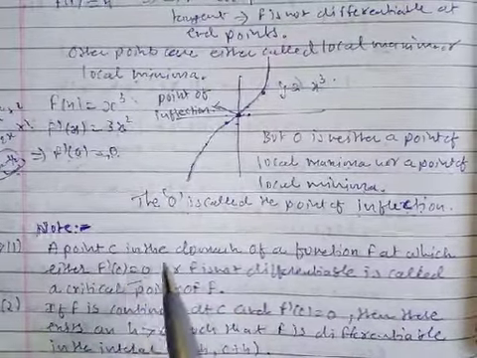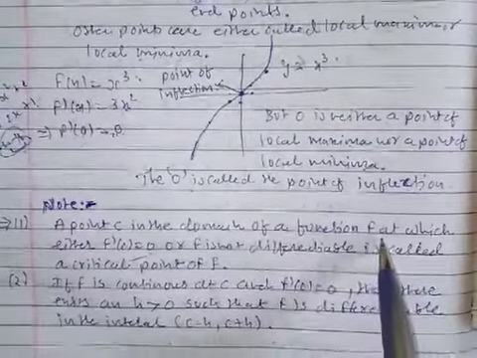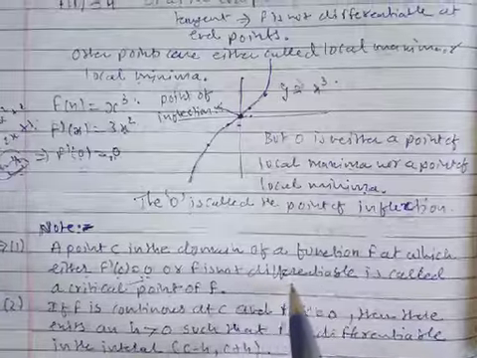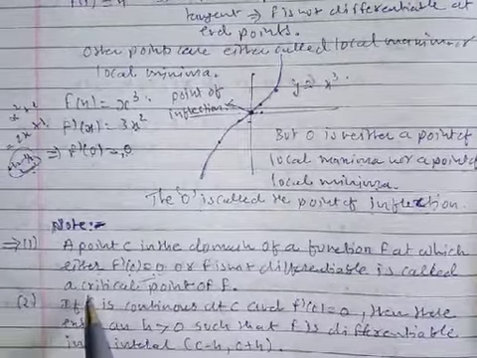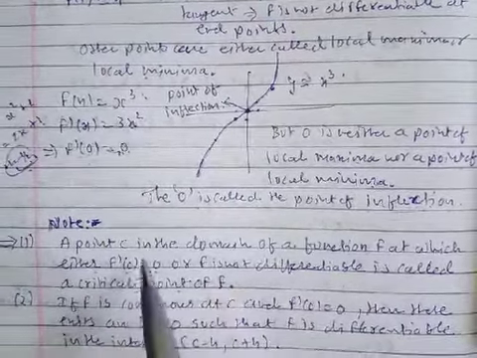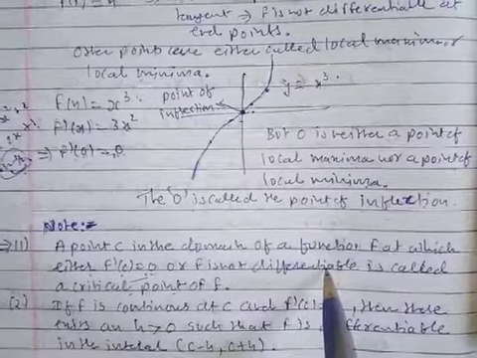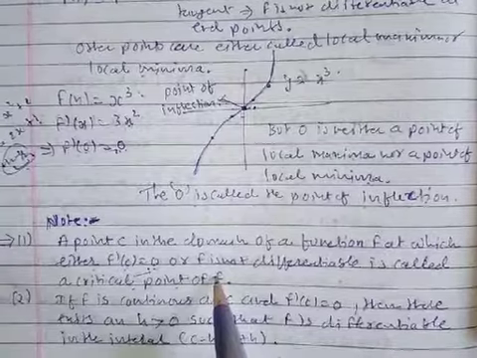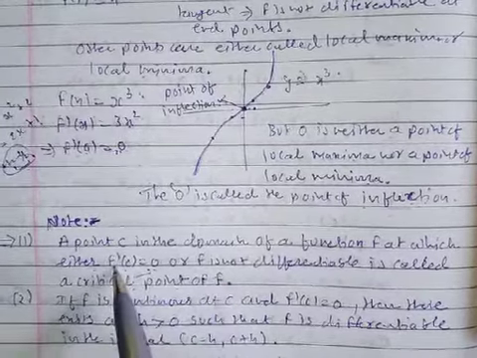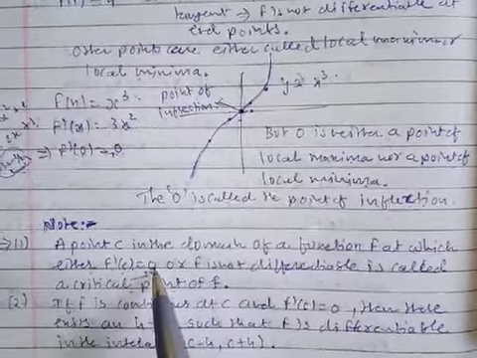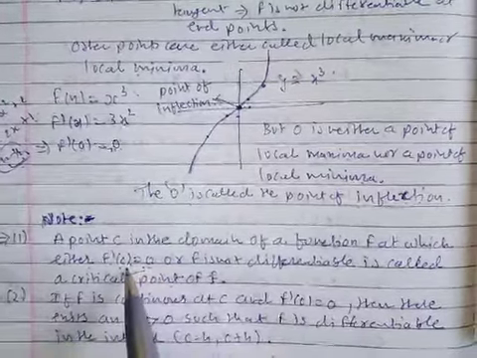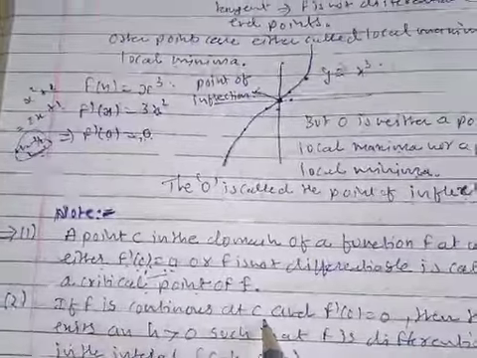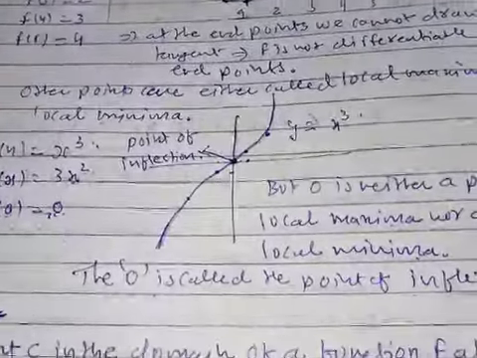So a point c in the domain of a function f at which either f dash of c is equal to 0 or f is not differentiable is called a critical point of f. At the end point of the curve, it is not differentiable, so they are critical points. Or where f dash of c is equal to 0 and we get some x value, that is also called a critical point.